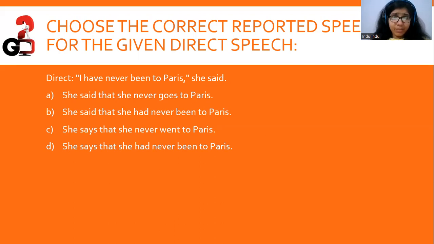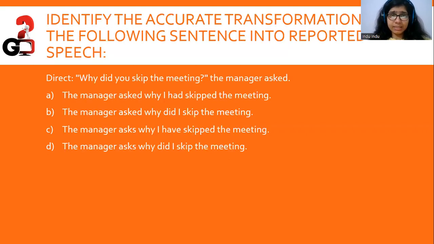She said that she had never been to Paris. Now, this is the sentence. There can be no other right sentence because we have to change the verb of the reported speech according to the reporting verb, right? Said. So she said, I have never been to Paris. She said that she had never been to Paris. It changes to past tense. This is the answer.